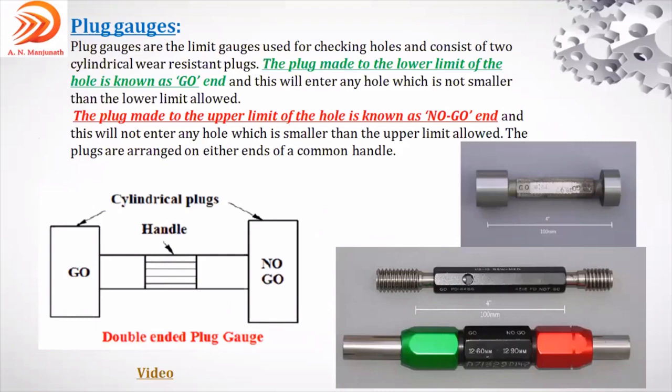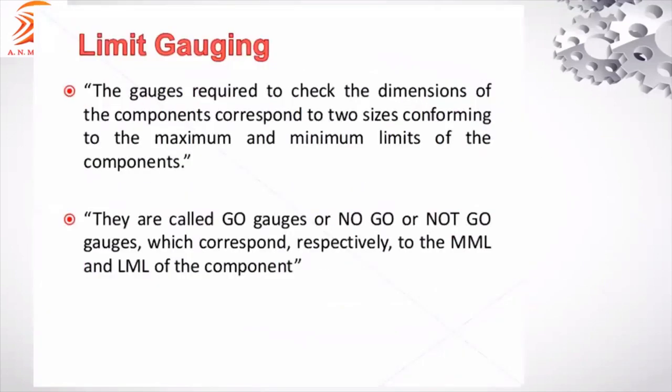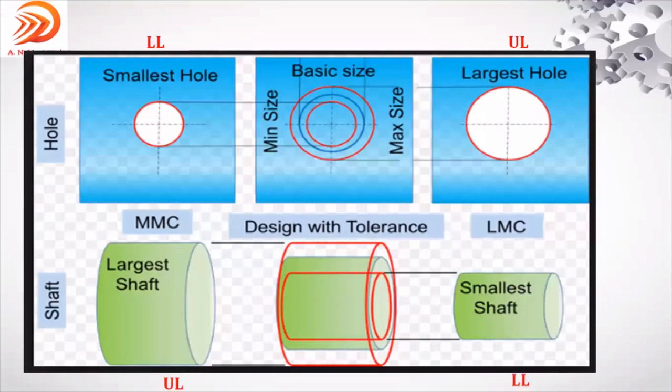If you see this figure, which I keep on referring to, the go gauge always represents MMC, maximum metal condition. Maximum metal condition means the lower limit of the hole. You can see it over here where I'm showing with the cursor. And if you take the shaft, it is the upper limit of the shaft.